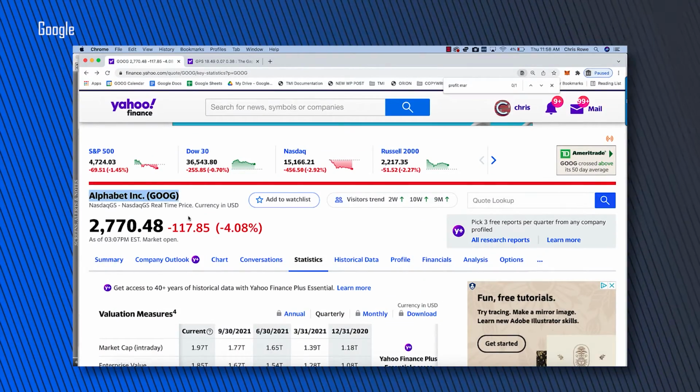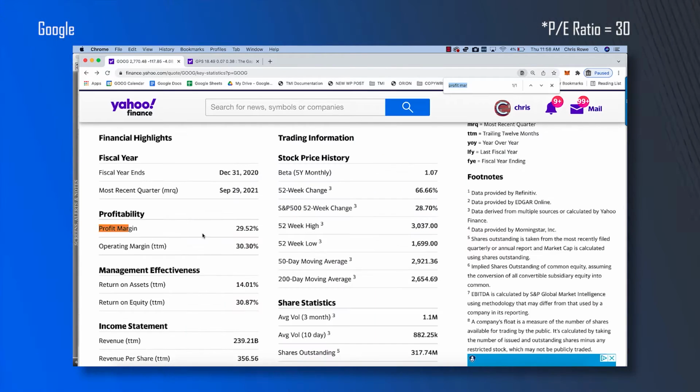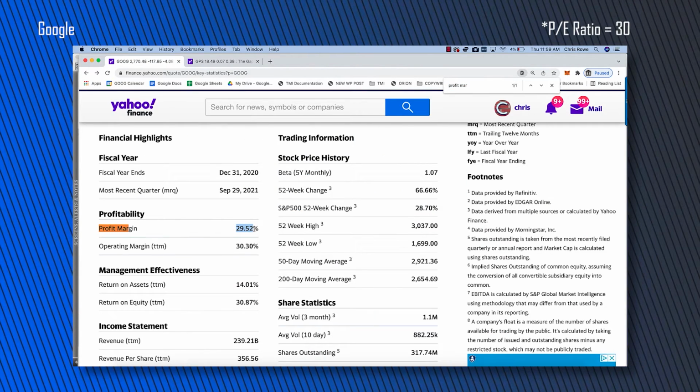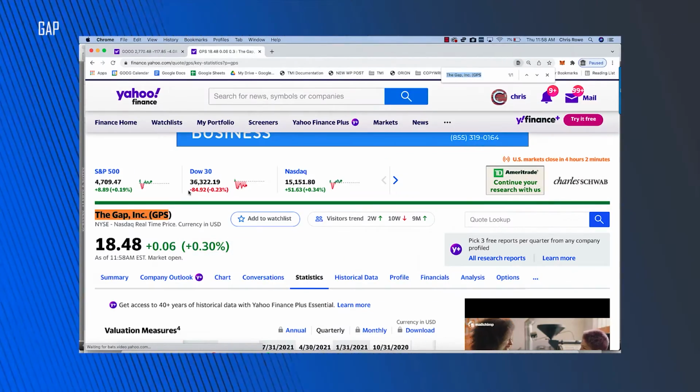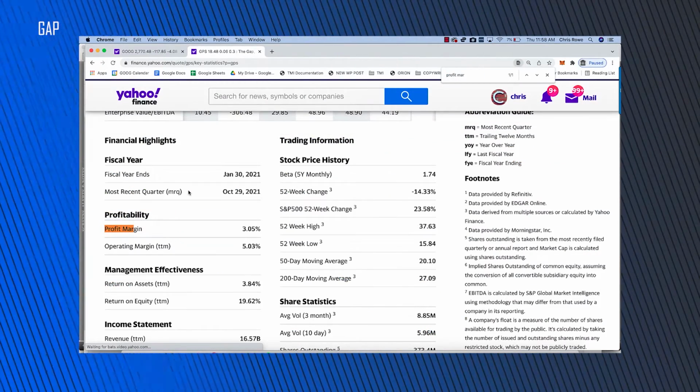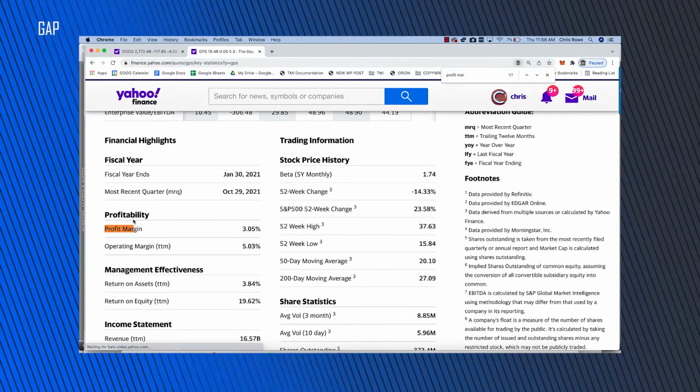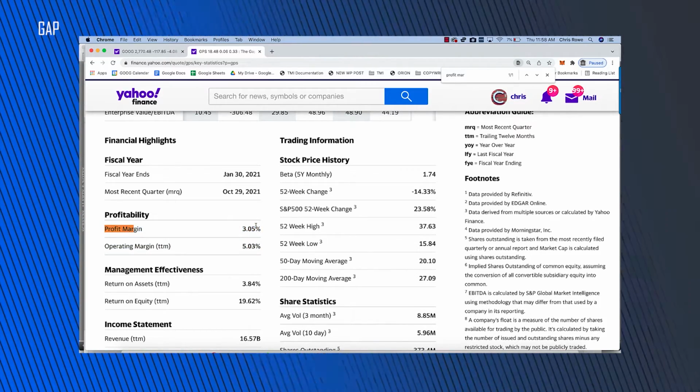Maybe they'll fix it. Google is trading at 32 times earnings. They have a profit margin of 29%. That is, they keep $2.90 in profit for every $10 in sales. Gap Stores is trading at 11 times earnings, much lower. They have a profit margin of just 3%. That is, they keep 30 cents in profit for every $10 in sales. That's today.